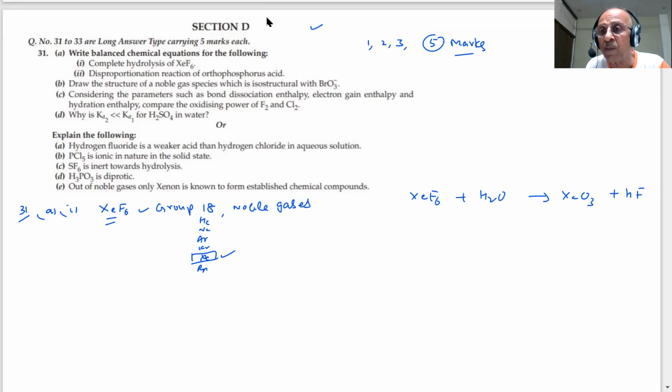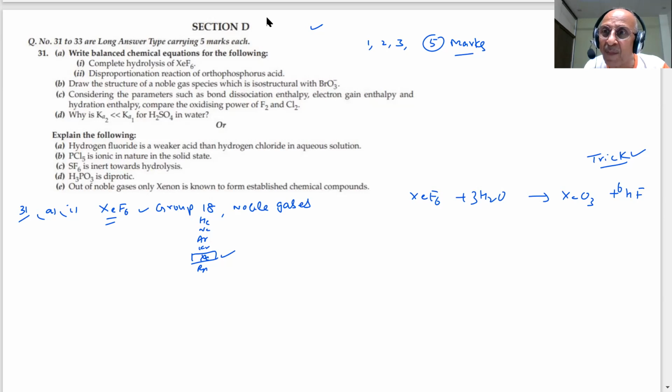What is the trick? There is a trick to remember these reactions. First, let me see. Xe is Xe. Here you have O3, and there is one, therefore I have to write 3H2O. Now if I write 3H2O, it becomes 6, therefore I will have to write 6HF. Now it is balanced.